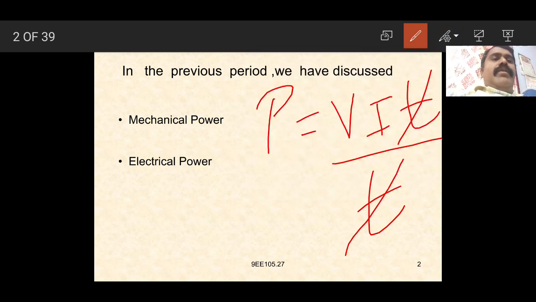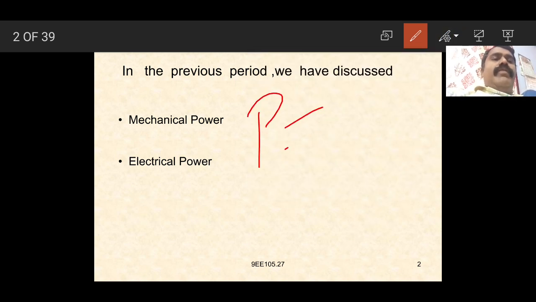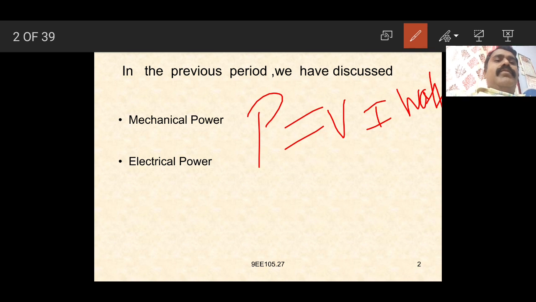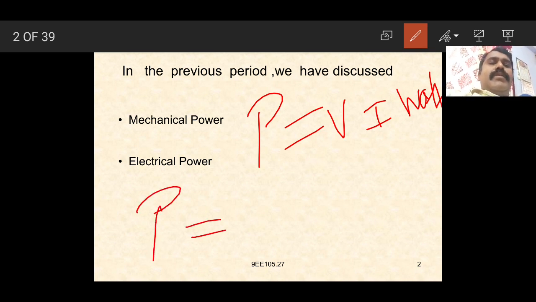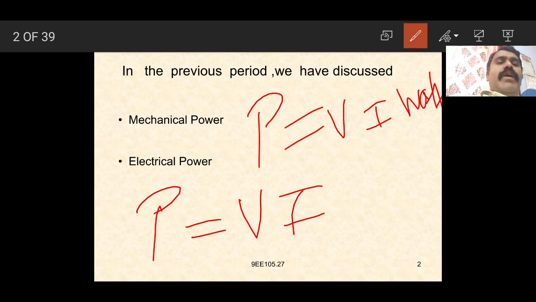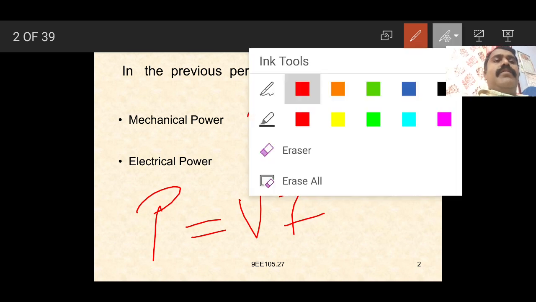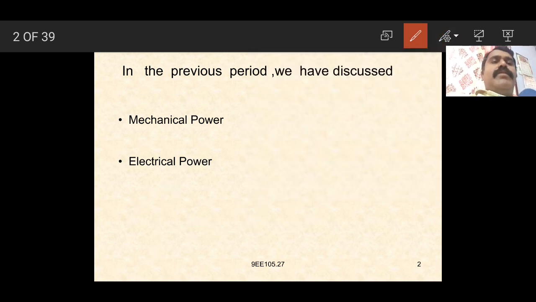Again we get the power P is equal to VI, measured in watts. So it is the electrical power. We can state that electrical power can be defined as the product of voltage and current, measured in watts. Again we can also define the mechanical power the same as the electrical power.